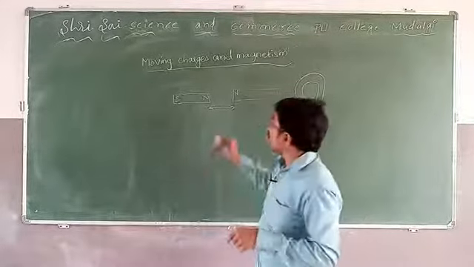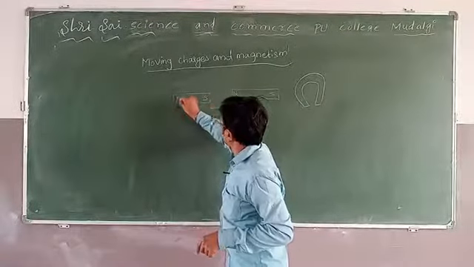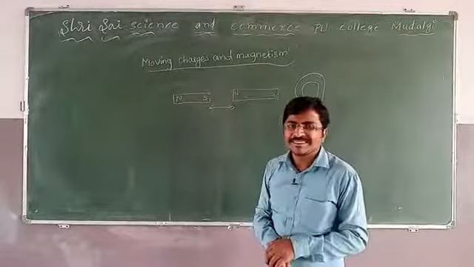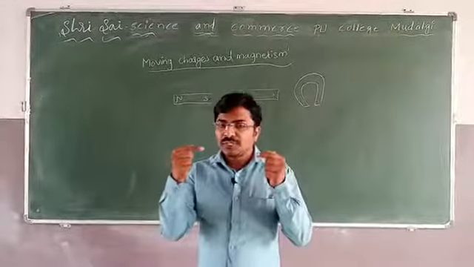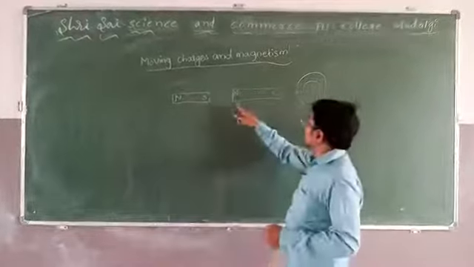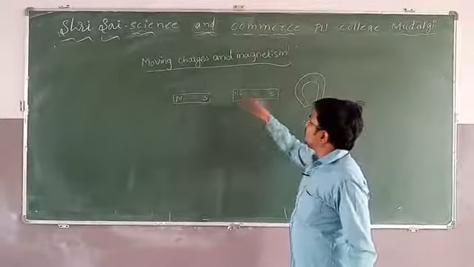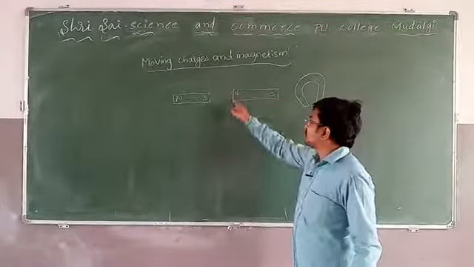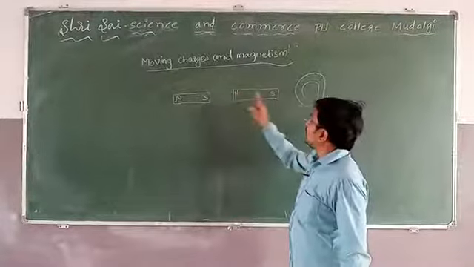If north and south are facing each other, then there is attraction. Remember, when I consider the magnet, there are two faces, a north face and a south face. Actually, we call them the north pole and the south pole.